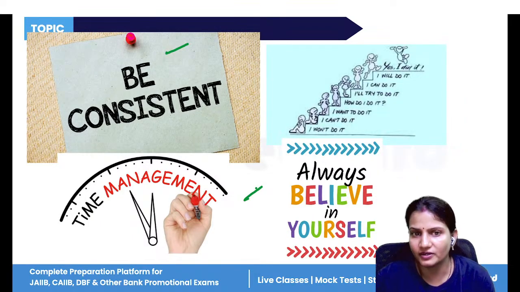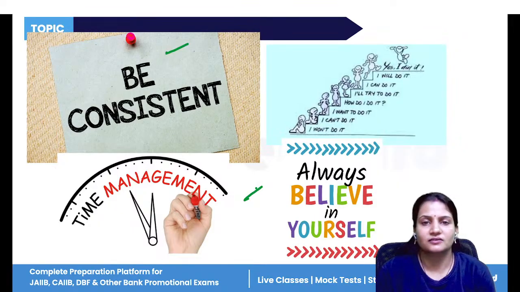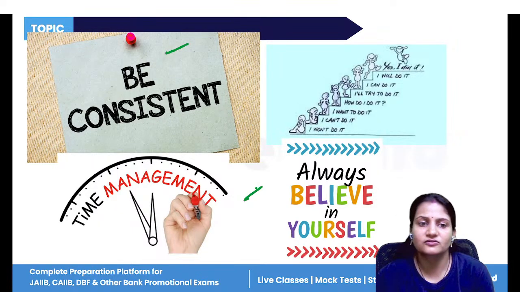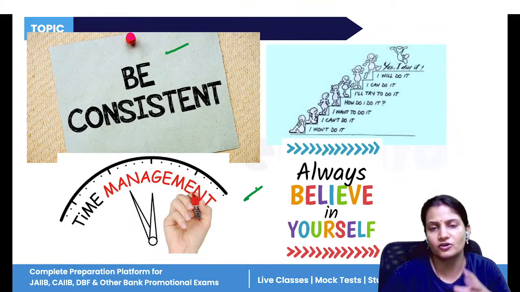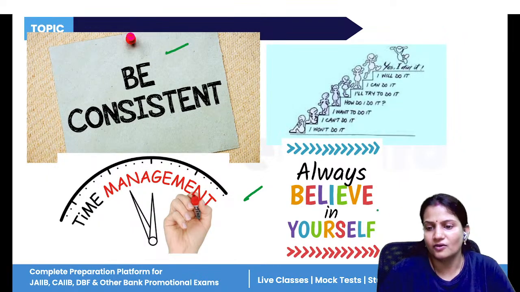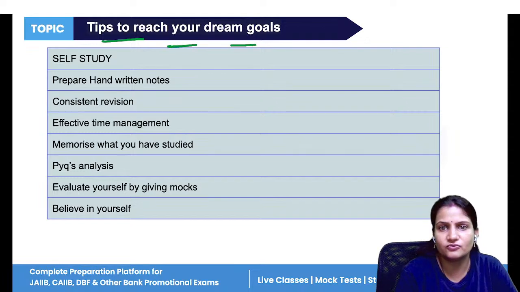Manage your time effectively because you have to manage everything, your office work also, your career goals also. So time management is very important. You should know what your priorities are, and accordingly you have to work on them. And always believe in yourself, trust yourself. So these are some tips and tricks to reach your dream goals.